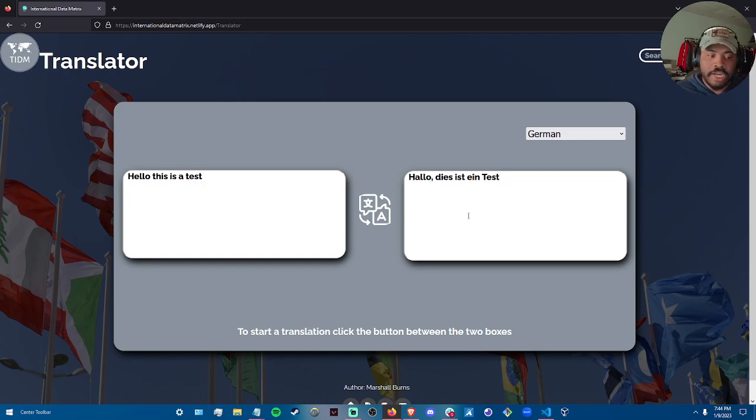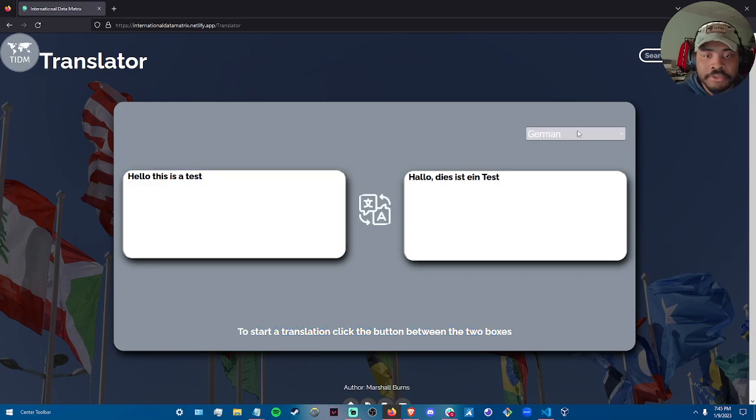As I said earlier, I wanted every page and the whole web app itself to be very simple for a user to understand. And as long as you can read English and understand it, you should be good to use this app pretty quickly. At the bottom of this translation box, I have some instructions here. To start a translation, click on the button below, or rather click on the button between the two boxes. Even when you hover over it, it'll change colors so you know it's interactable.